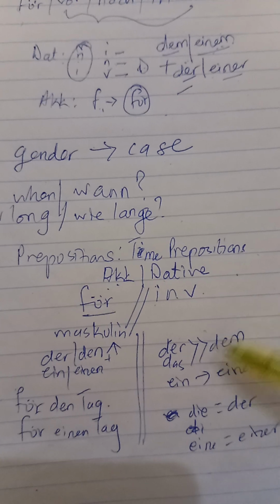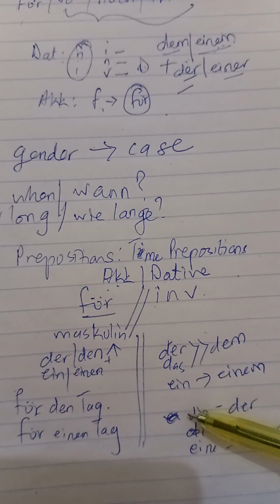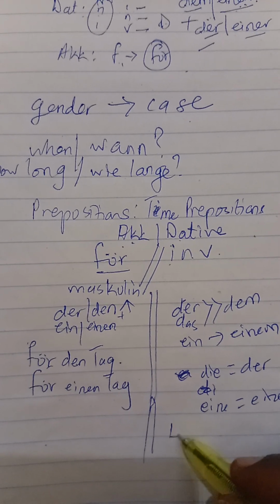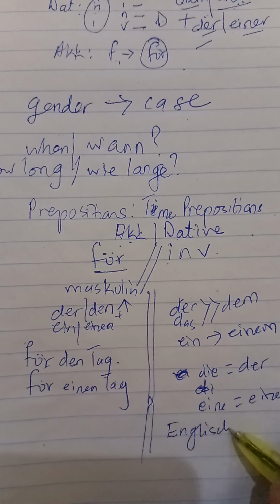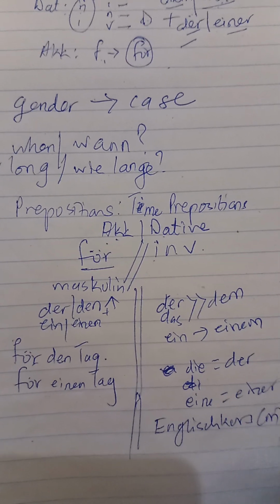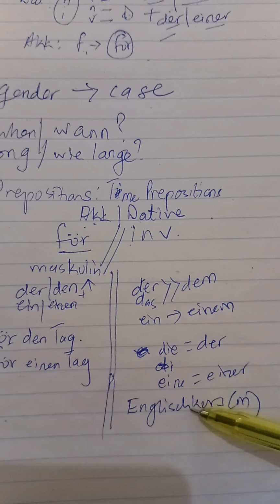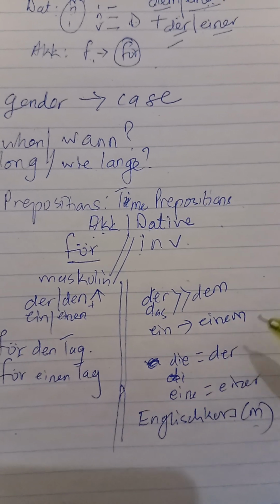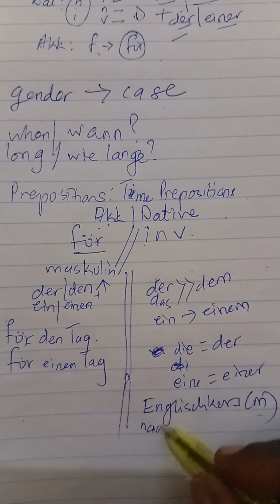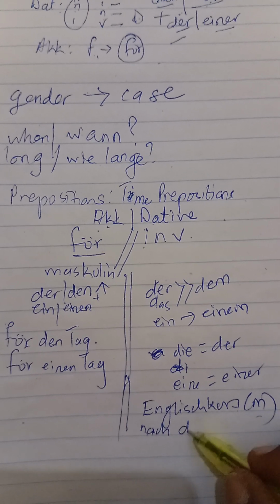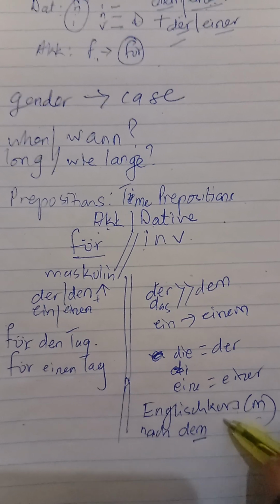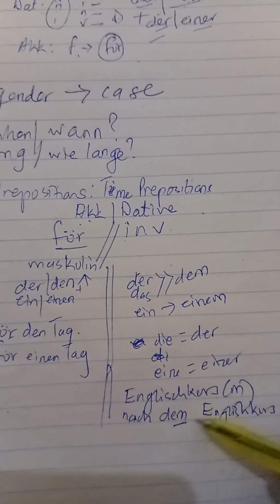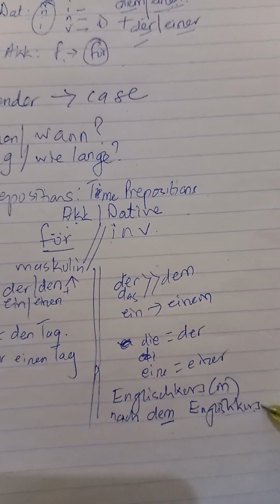So if I want to say after the something, for example, let's say we have here an English course. This German word is masculine. As you continue learning German, you'll know it. So if I want to say after the English class, I will simply use nach. I'll simply come and say nach, because it's a masculine noun which is supposed to be there, but becomes now dem. English course. So nach dem English course, after the German class.